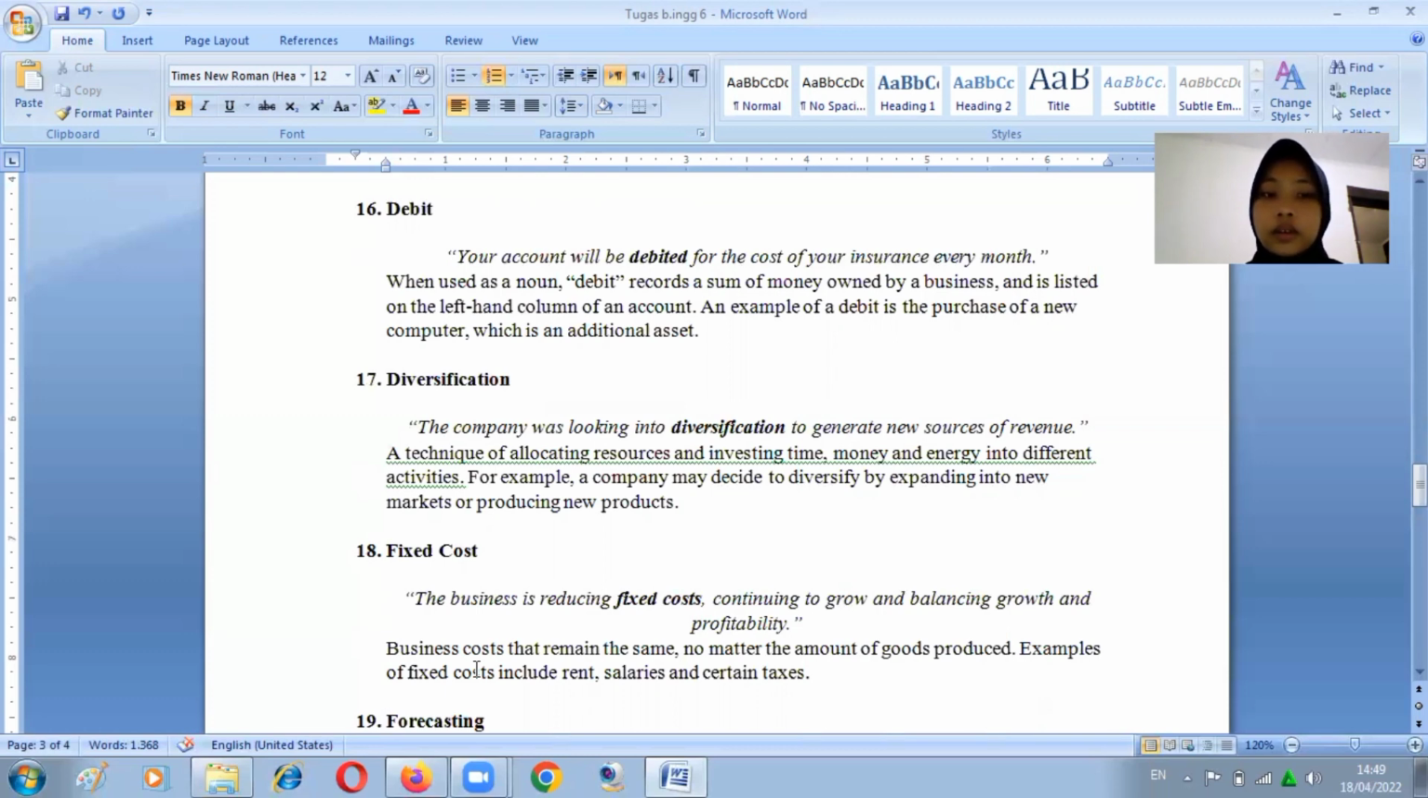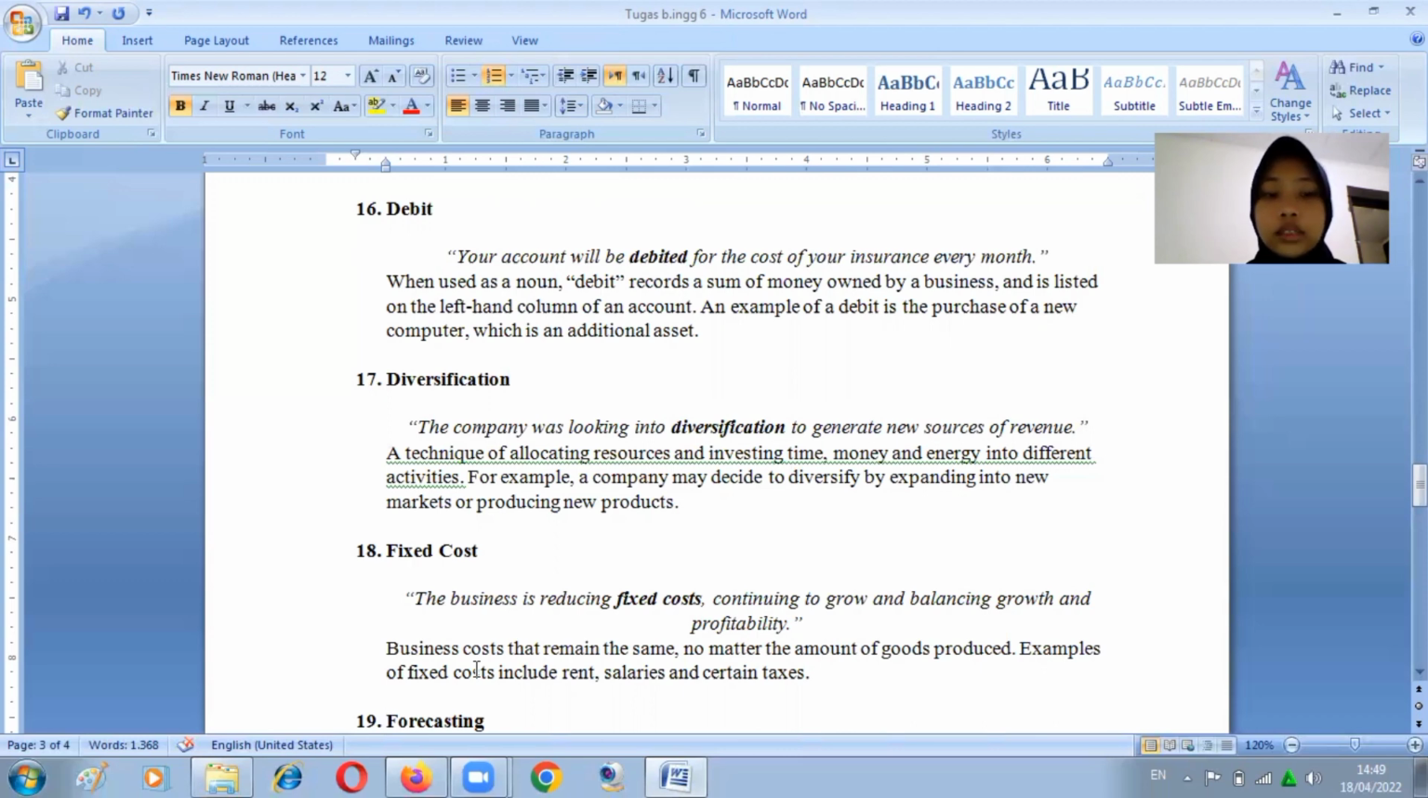17. Diversification. The company was looking into diversification to generate new sources of revenue, a technique of allocating resources and investing time, money, and energy into different activities. For example, a company may decide to diversify by expanding into a new market or producing new products.